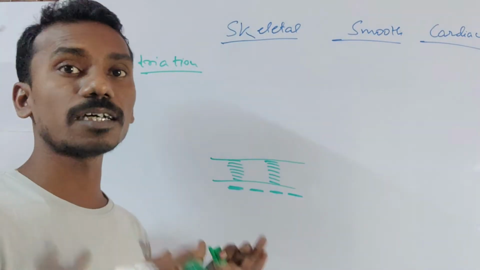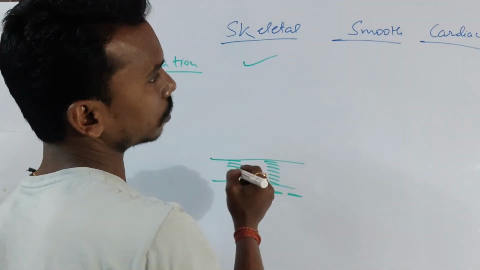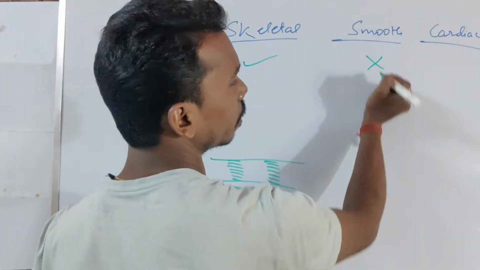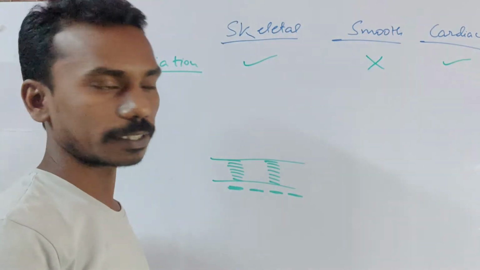This is actually a striation of a muscle. So in case of skeletal muscle, there are striations. In case of smooth muscles, there are no striations, but in case of cardiac muscles, there are striations.